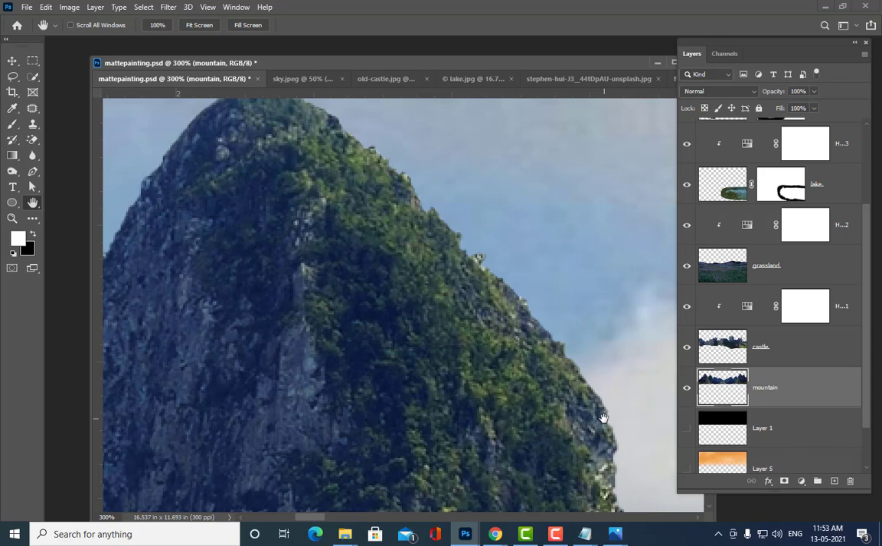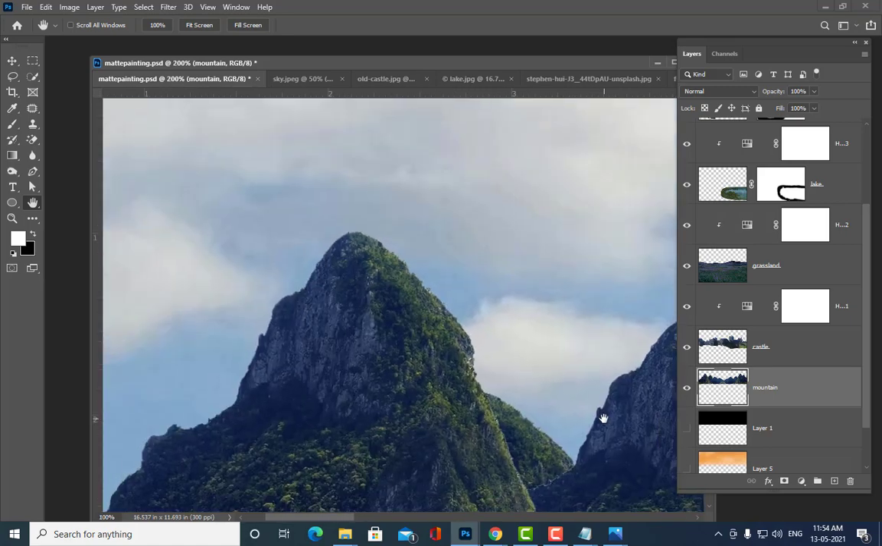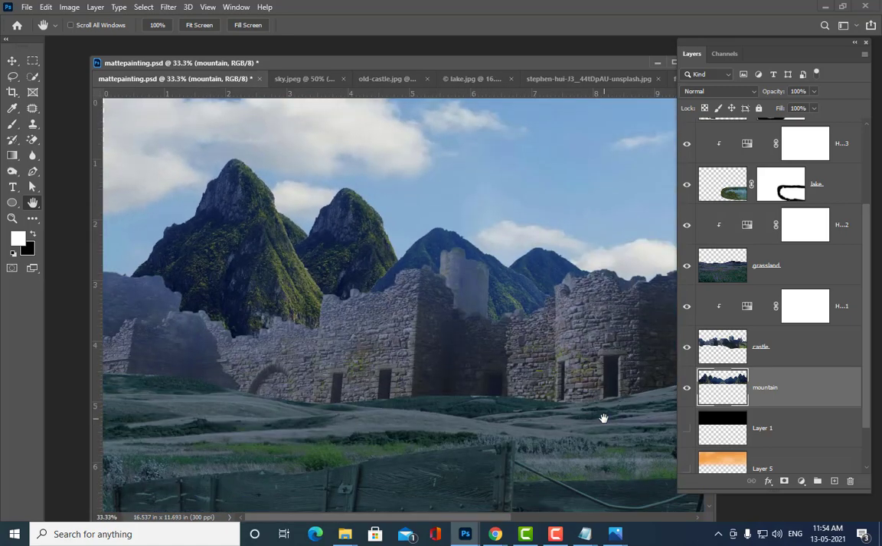Always make sure that the edges are very sharp. Only if the edges are sharp, you are going to get a perfect matte painting. Not only for mountains, you can also check other things like the castle, anything, and you have to select the